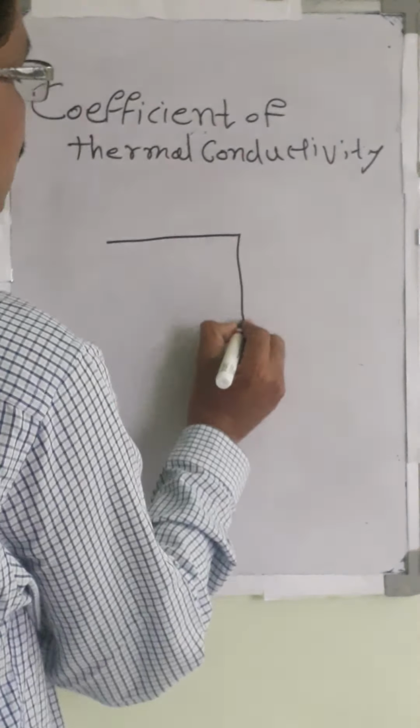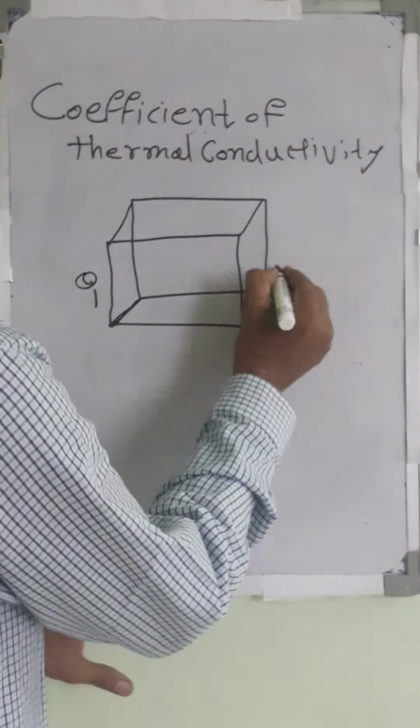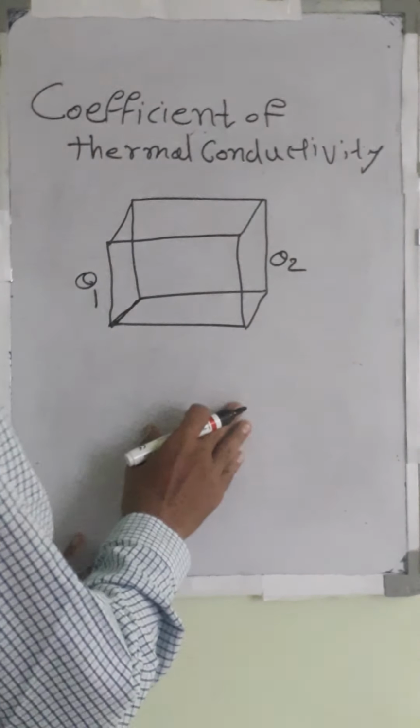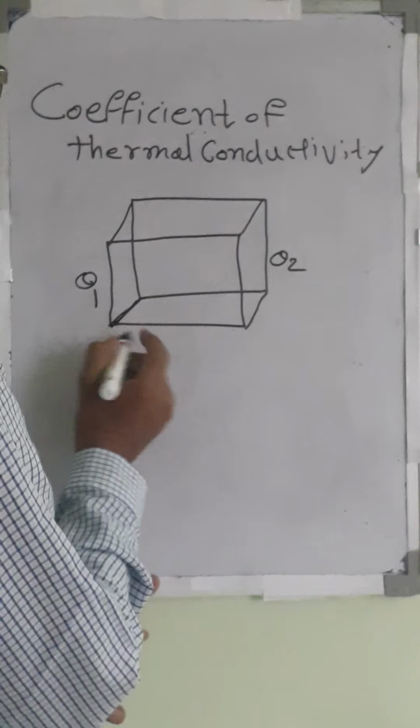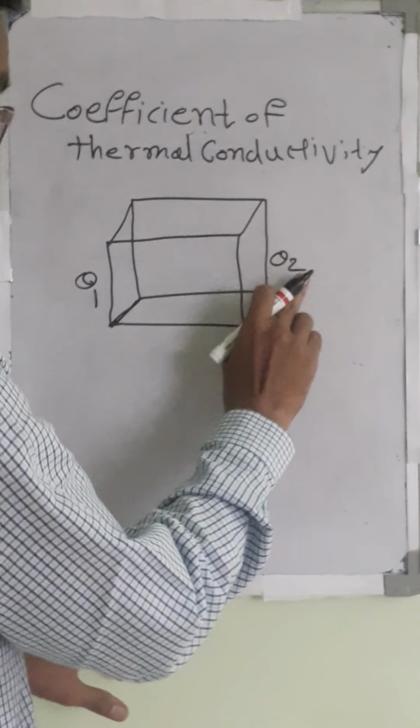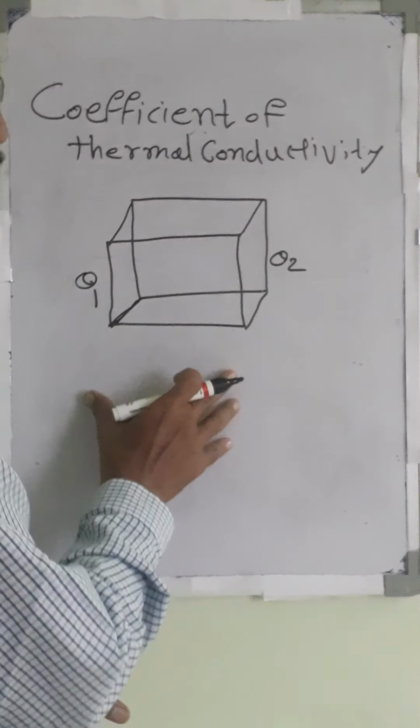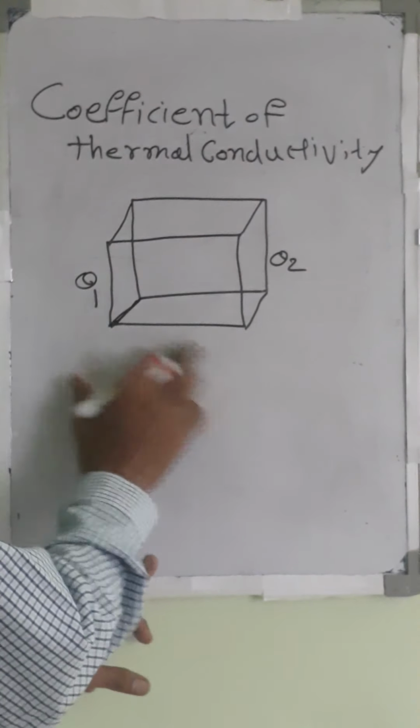So this is the solid cube. This is the left side, this is the right side. The left side face is at temperature theta 1, and the right side face is at temperature theta 2. Basically at a steady state, whenever no heat energy is supplied to it, both are at the temperature theta. So this is the solid cube present at the temperature theta.